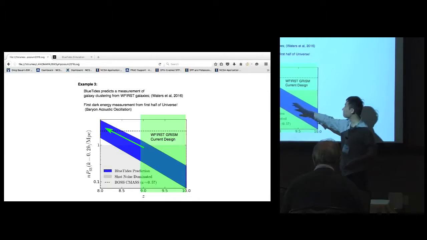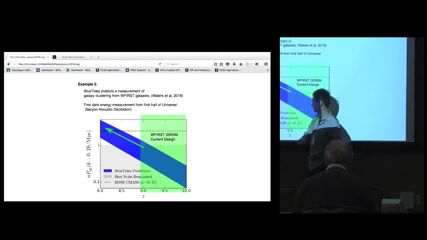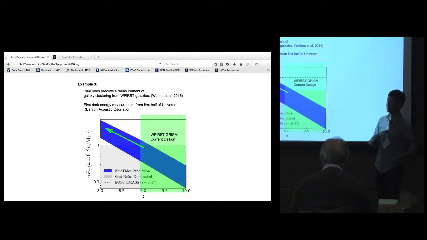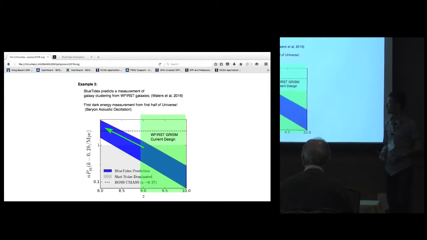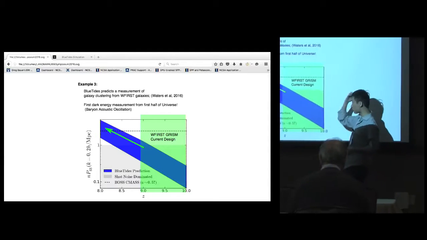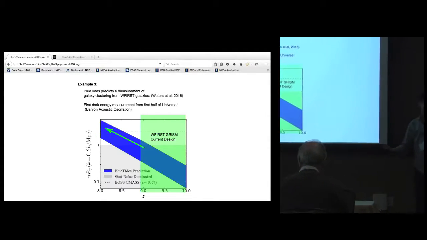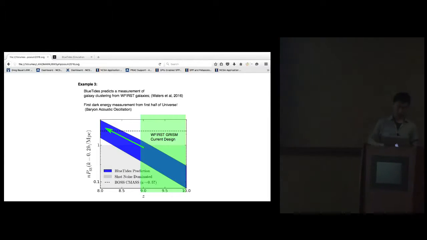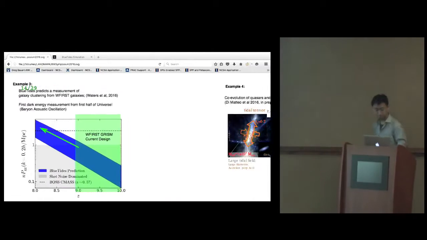That can even be better than our current smoking gun measurement from the low redshift galaxies. So this shows that our results can have feedback on the design of new instruments.